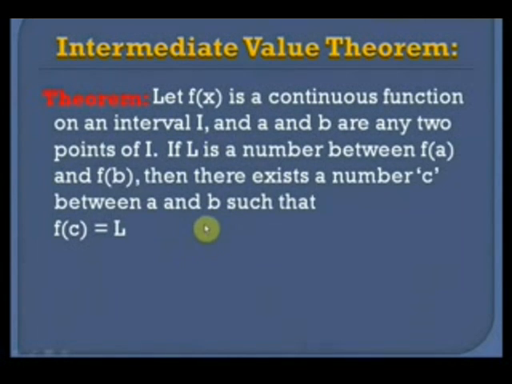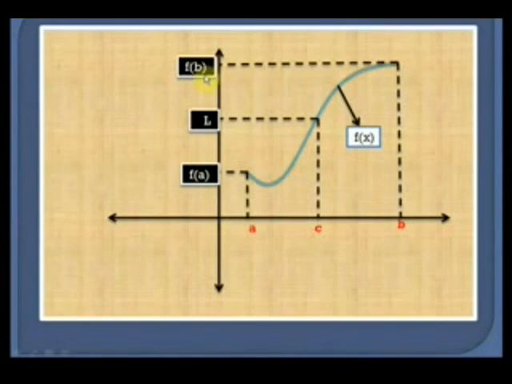Let's try to understand it more clearly. Now let us say that this is the graph of y = f(x), and this is a continuous function. Now if I take any two points a and b, such that f(x) is continuous in the interval a to b. Now this is the value of f(a), and this is the value of f(b). These are the extreme points, and f(a) and f(b) are the values of function f(x) at the points a and b respectively.